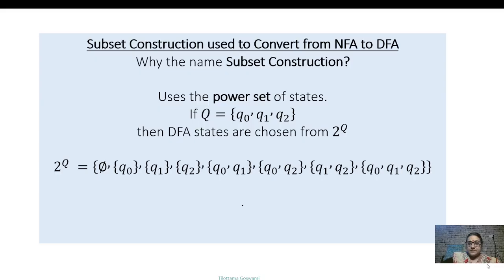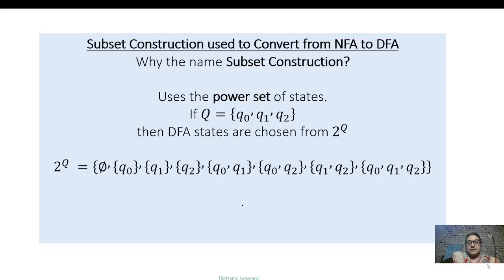The starting state will be Q0, but the NFA can transition to multiple states for a single input. So the options can be Q0, Q1, Q2, Q0 and Q1, Q0 and Q2, Q1 and Q2, or Q0, Q1 and Q2. Notice something interesting? The NFA is not represented by a single state anymore. It is represented by a set of possible states. These are the elements of 2 to the power Q, called the power set of Q.